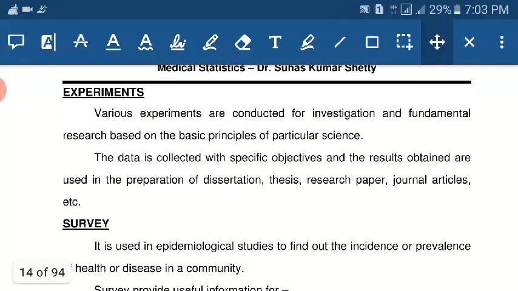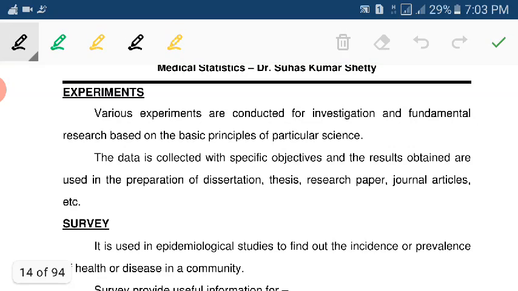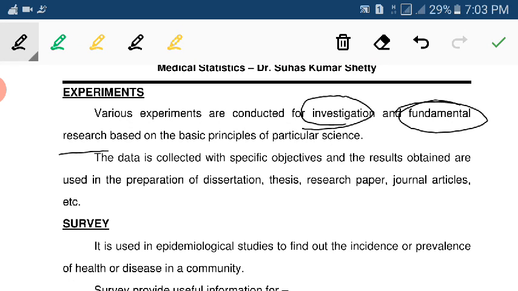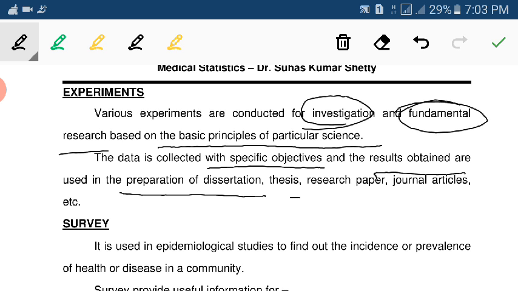Experiment: various experiments are conducted for investigation and fundamental research based on the basic principles of a particular science. The data is collected with a specific objective and the results obtained are used in the preparation of a dissertation, thesis, research paper, journal article, etc.